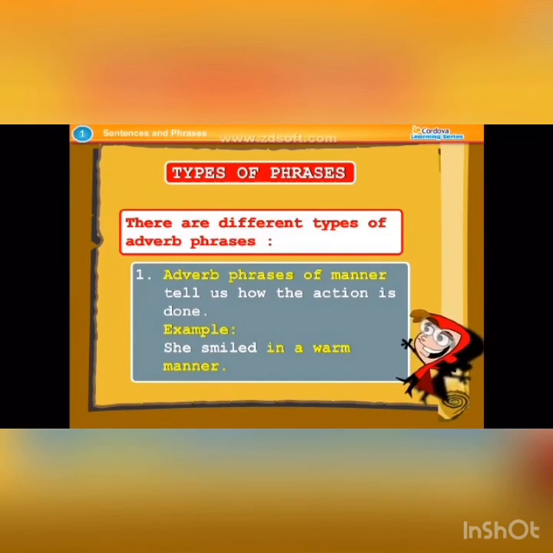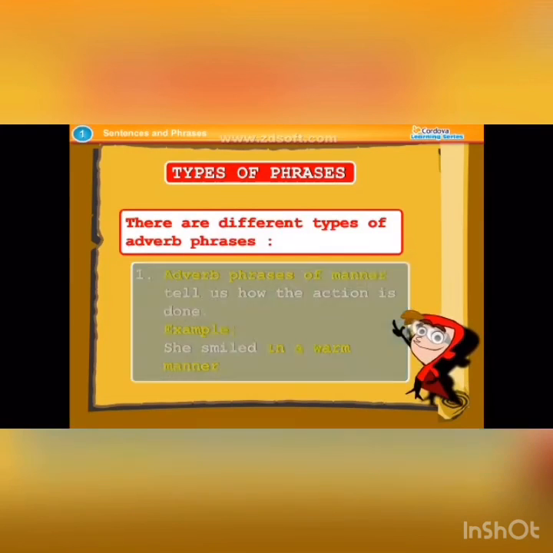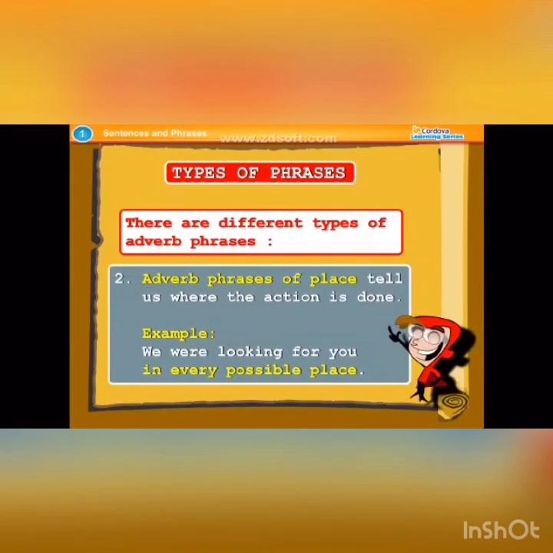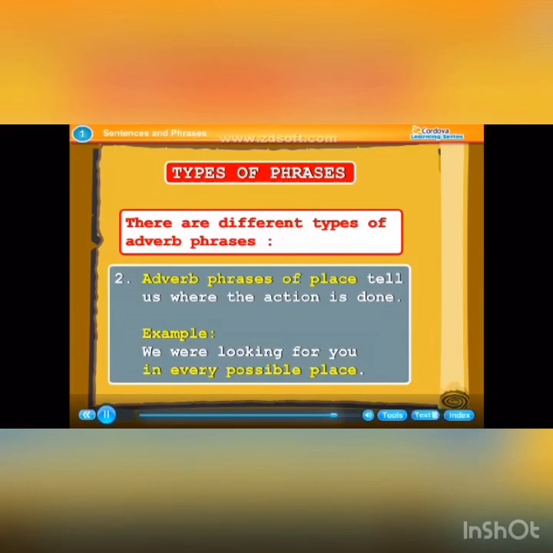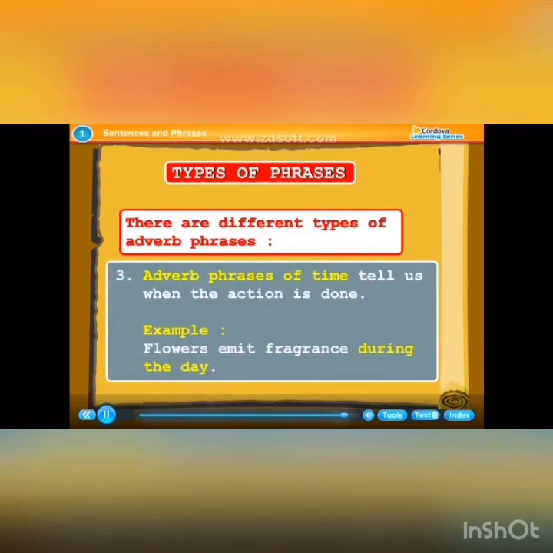Example: She smiled in a warm manner. Adverb phrases of place tell us where the action is done. Example: We were looking for you in every possible place. Adverb phrases of time tell us when the action is done. Example: Flowers emit fragrance during the day.